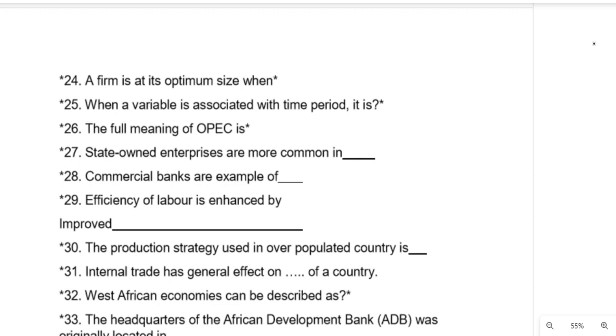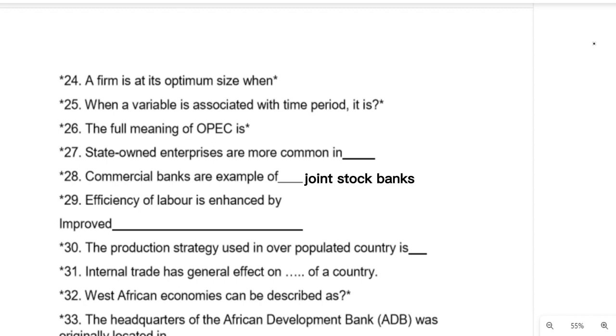Question number 27. State-owned enterprises are more common in centrally planned economies. Centrally planned economies. Question number 28. Commercial banks are examples of joint stock banks. Joint stock banks.